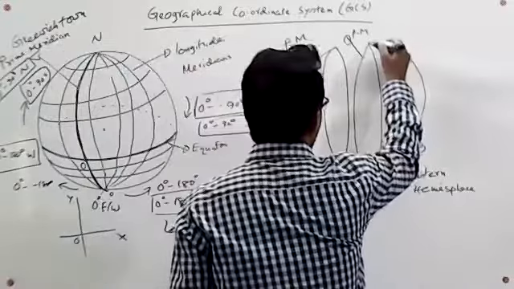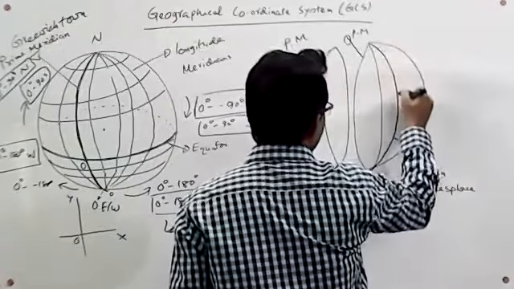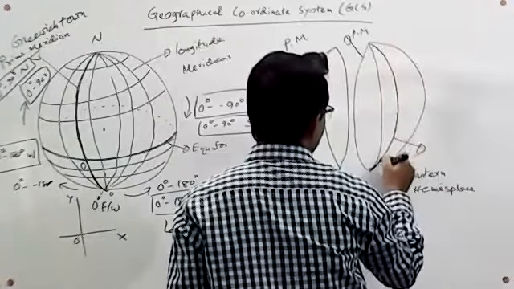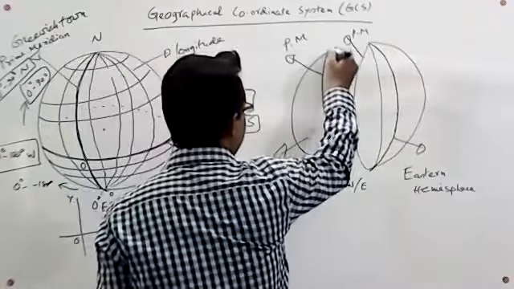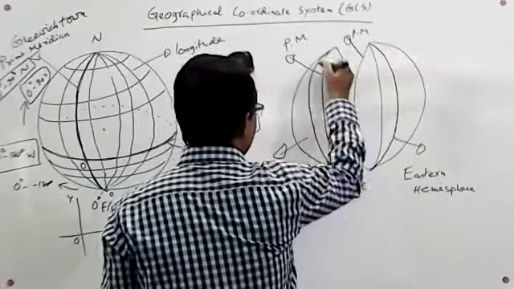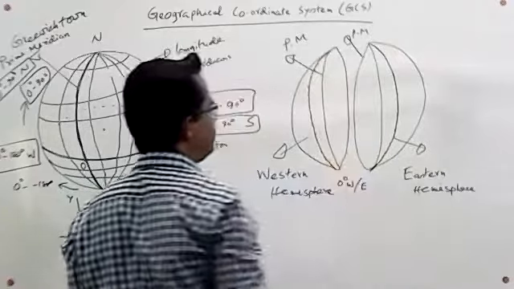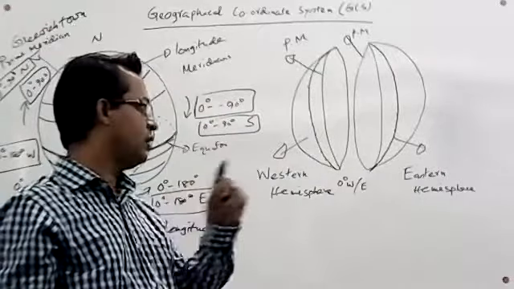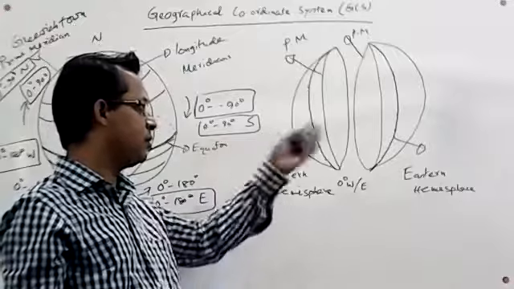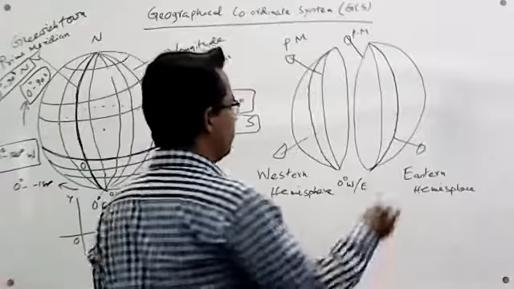At every point on a meridian line, the longitude will be the same. It will also be calculated in our discussion.